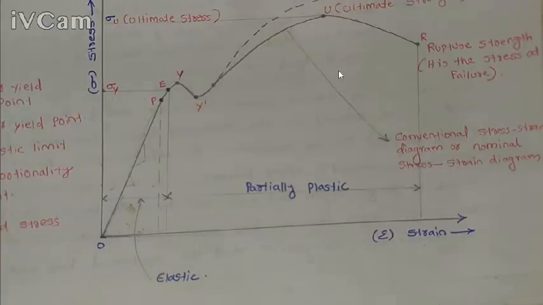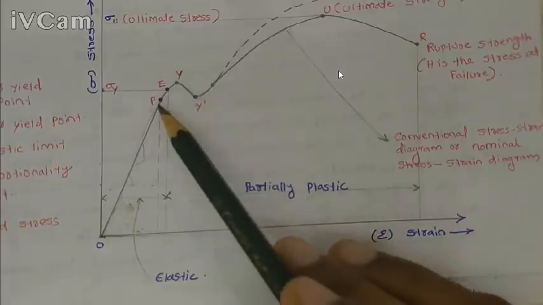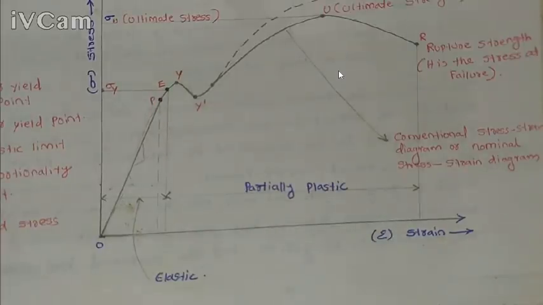Okay, and the next point is called the elastic point. Between the proportionality limit and the elastic point, the main difference is that the material will be elastic up to this point E. That means when we release the load, the material will come back to its initial shape and size.